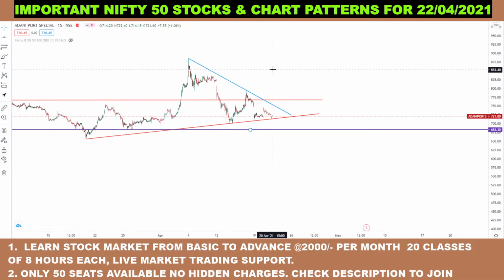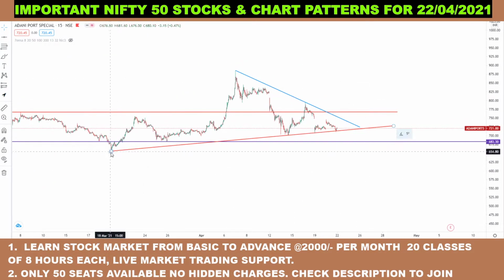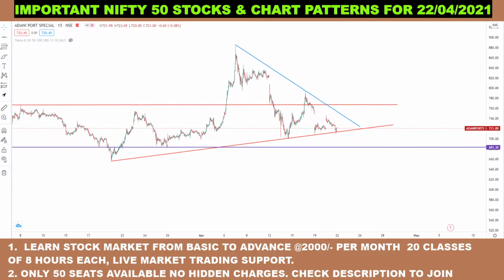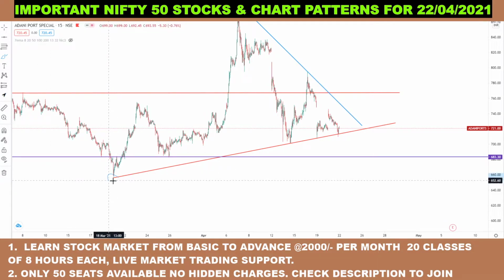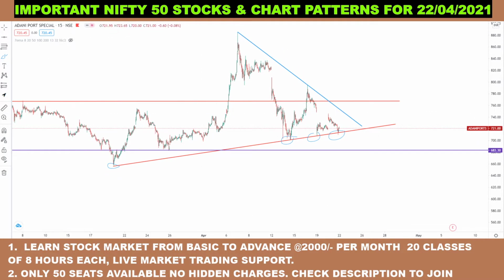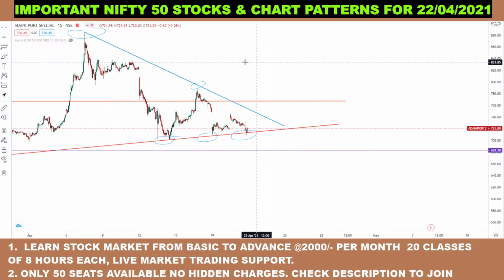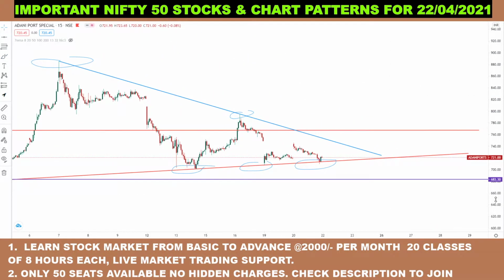What can happen in this stock? This stock has a swing support line of this. It has taken four supports in this region, and it has taken two supports under this trend line. See here, two resistances under this trend line. So what can happen in this stock tomorrow?